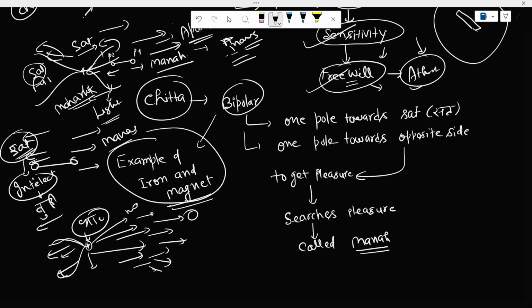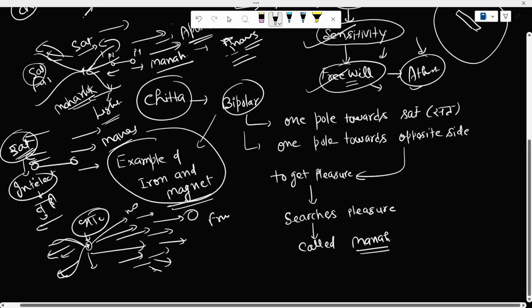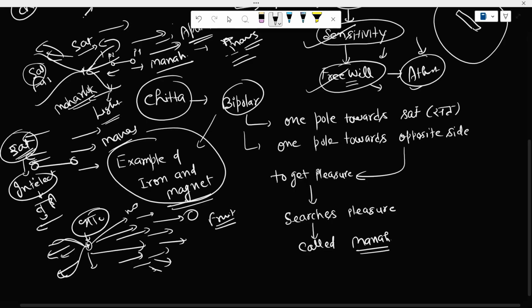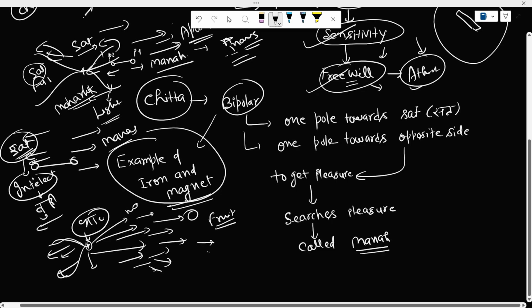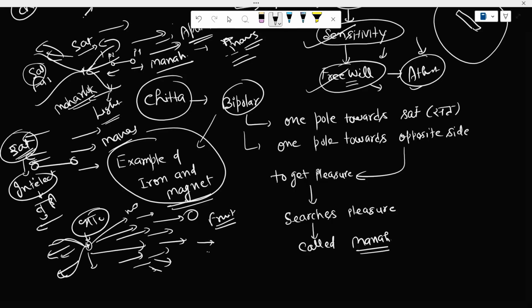It only knows that there are fruits, and I have to pick those fruits. I have to pull down those fruits, like the happiness, the good things, all the things which give you pleasure. All those things are searched by this chitta, and that is why this chitta starts searching for the pleasure in this world where we are living, which is known as the apara, right?